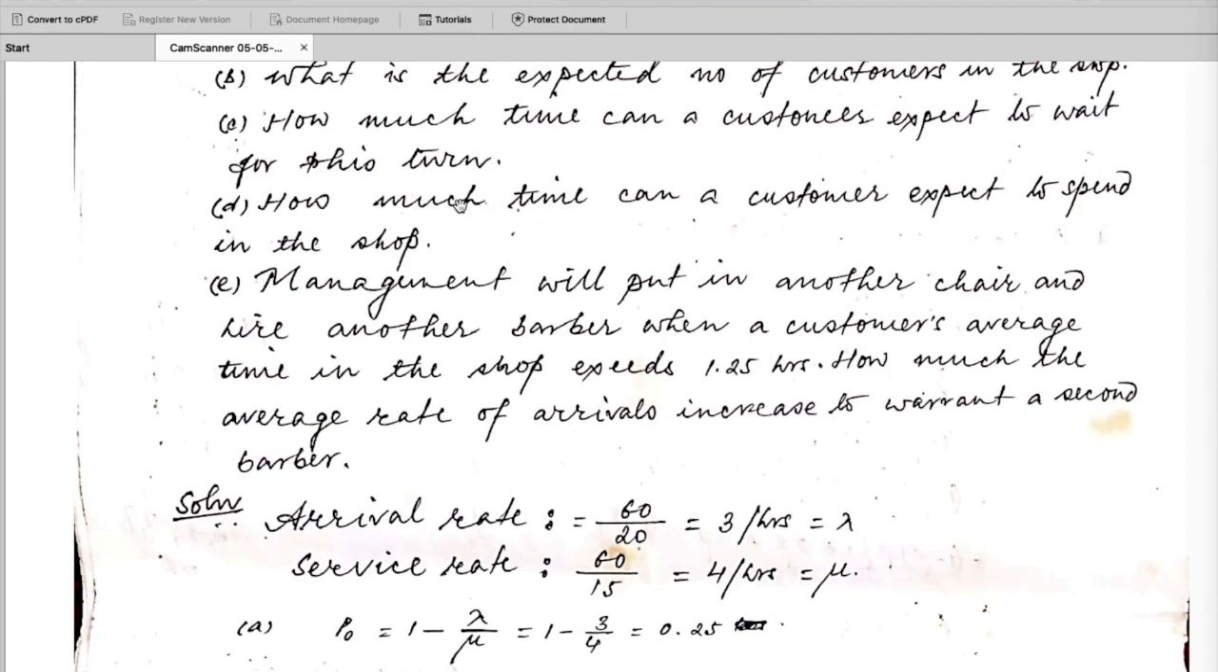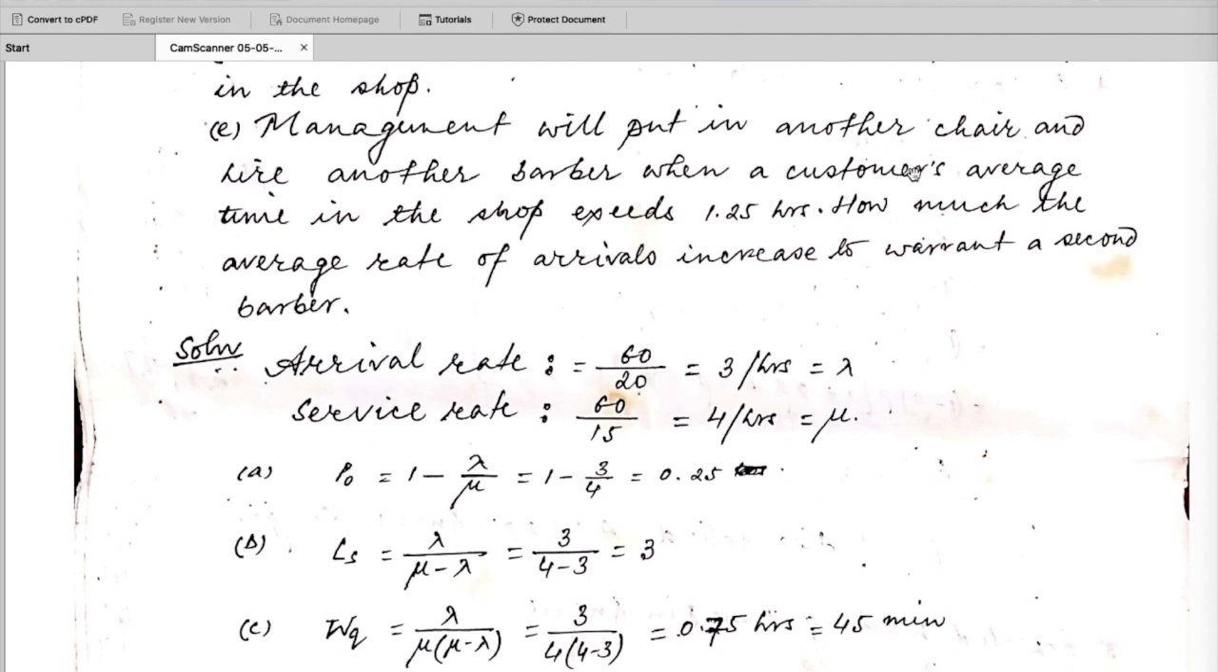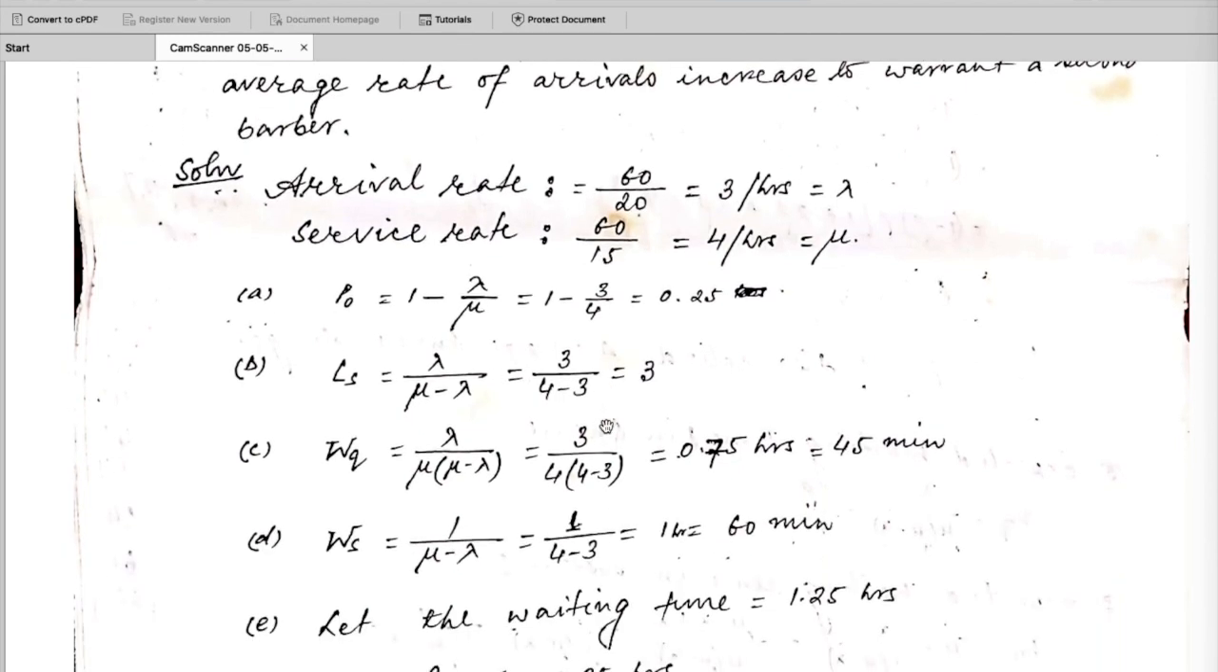That means this is the total time in the queue plus the haircut time. Then the management is thinking of adding another chair and hiring another barber if the customer's average time in the shop exceeds 1.25 hours. How much must the average rate of arrival increase to warrant a second barber? Now, let us try to solve it.